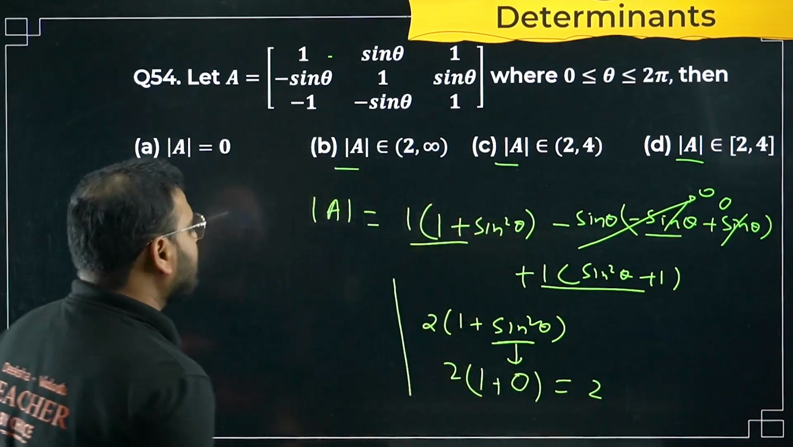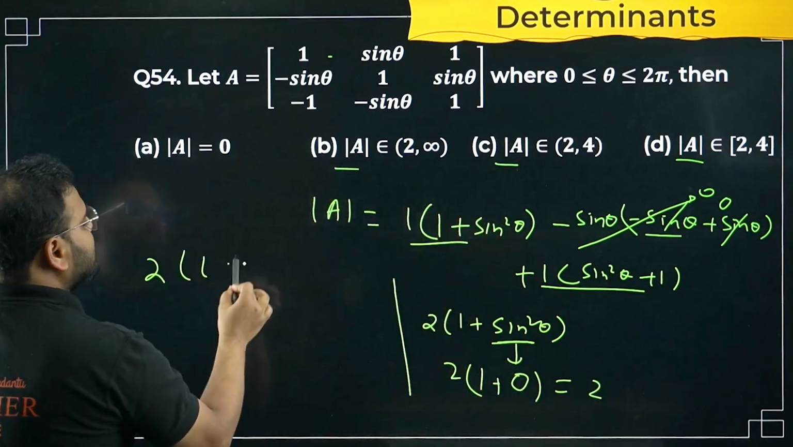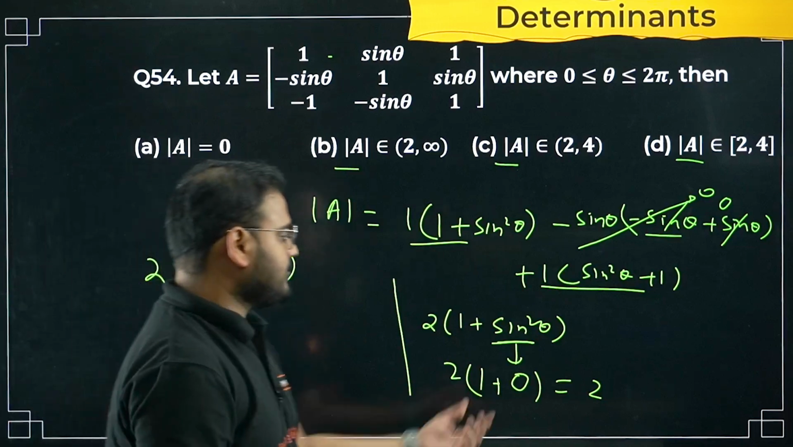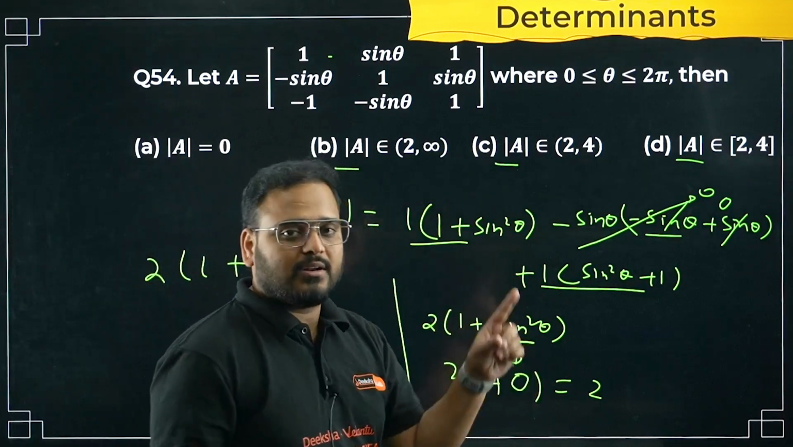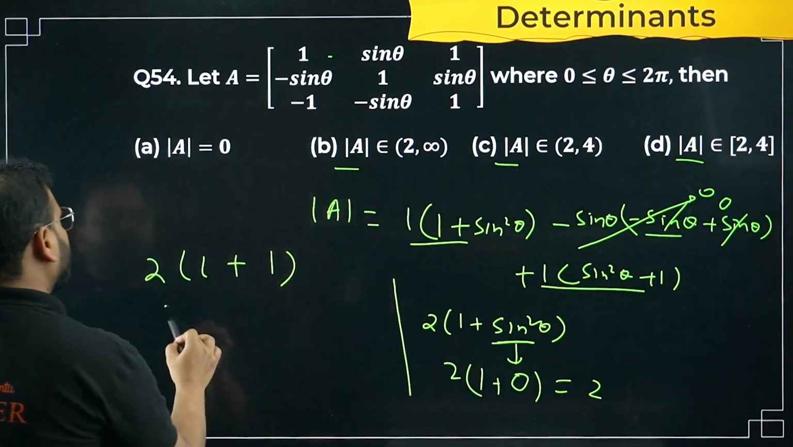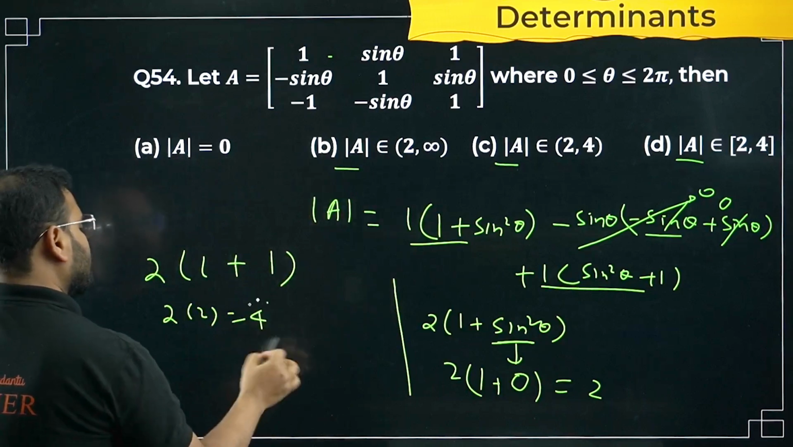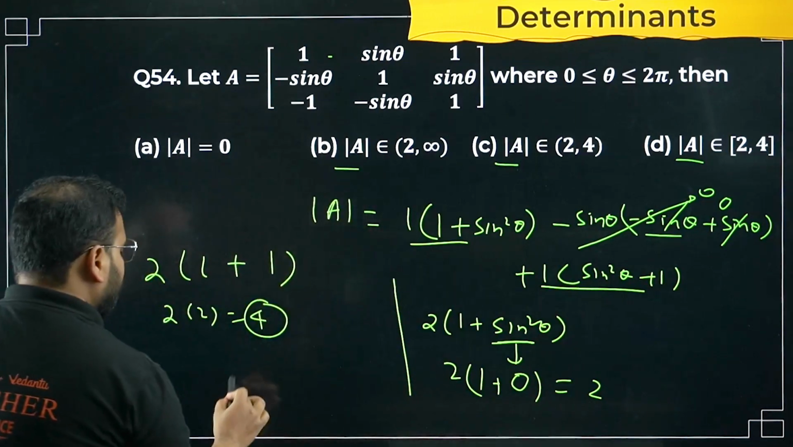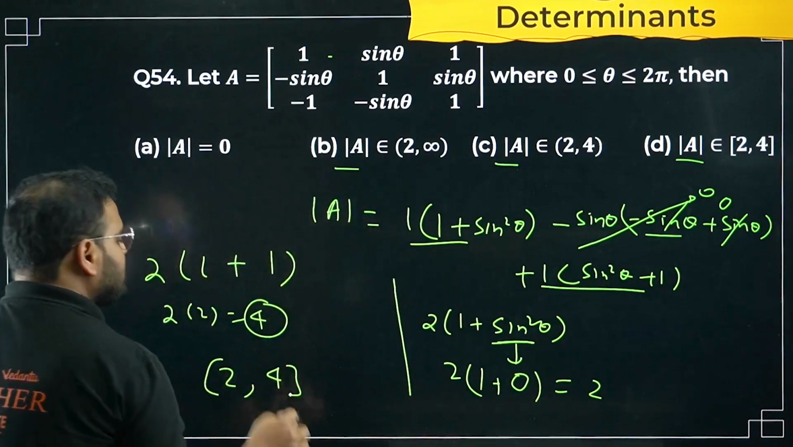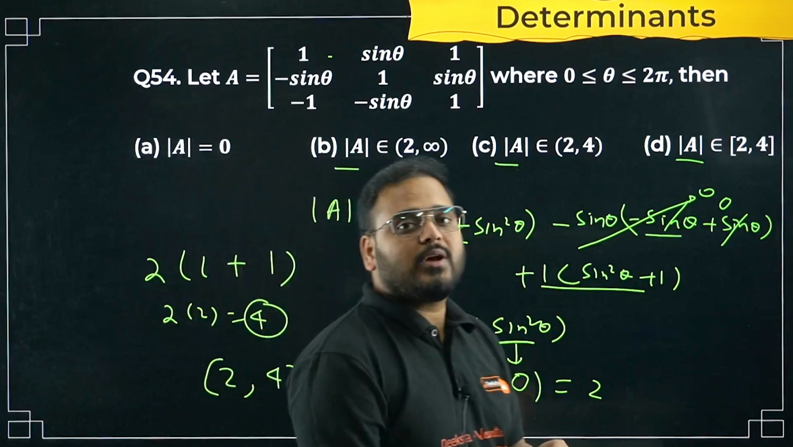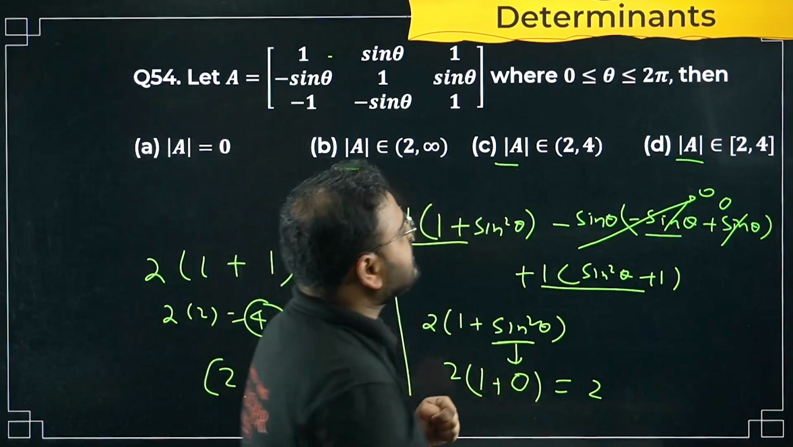Let's look at the maximum value now. The maximum value of sin theta is 1, so 1 square will be 1 only. So 2 times of 2, how much is that? 4. So your range is nothing but from 2 to 4. Minimum value is 2 and maximum value is 4. Option is D.